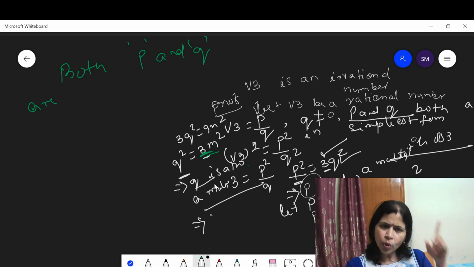This means q is also a multiple of 3. Here you get p is a multiple of 3. This means both p and q are multiples of 3.